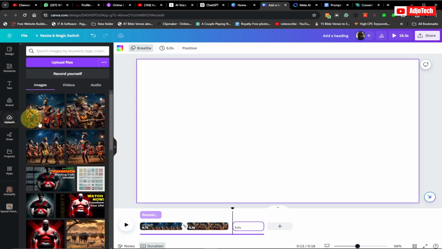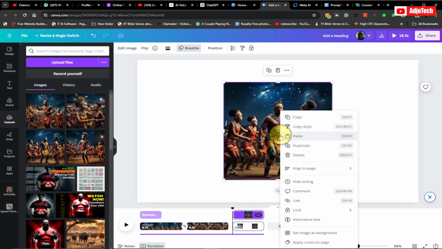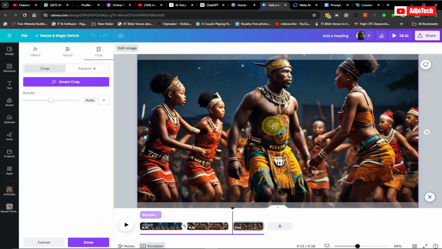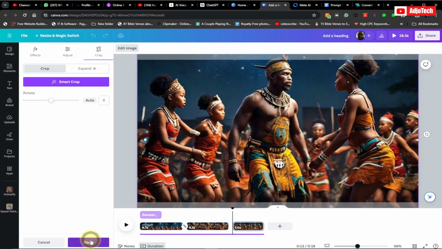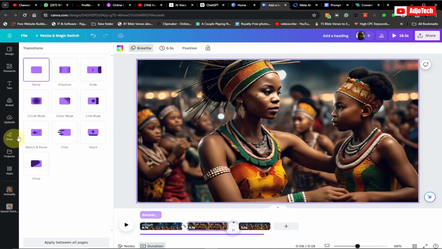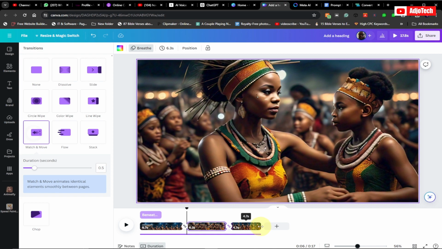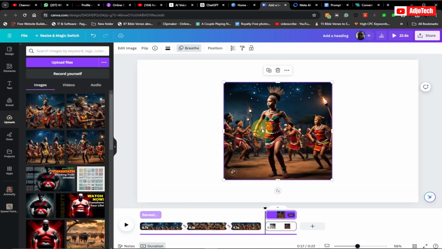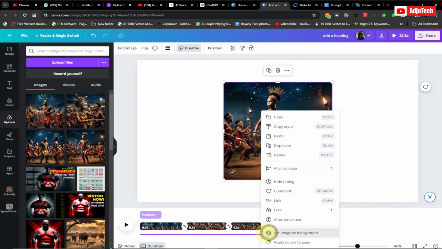So go and then add more images. Basically, we are adding images based on what the story is saying, and which ChatGPT is basically going to help you generate. So ChatGPT will help you generate the stories just like that, and then add this between that, the match and move transition. Now I'm going to add my last image here, which is here. I'm going to add my last image right here.